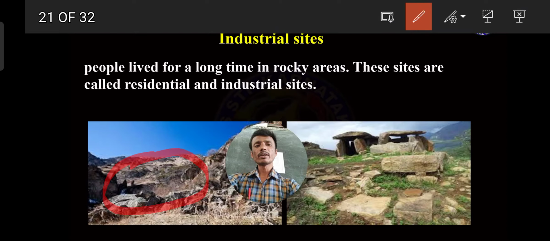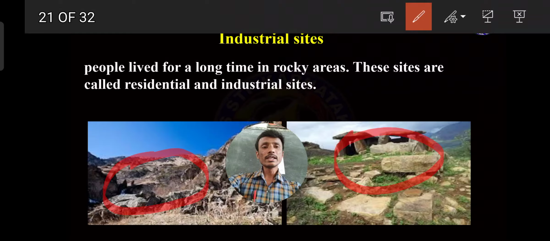Human beings selected such places to live. Rocky means where stones are available. So these areas are called industrial sites.